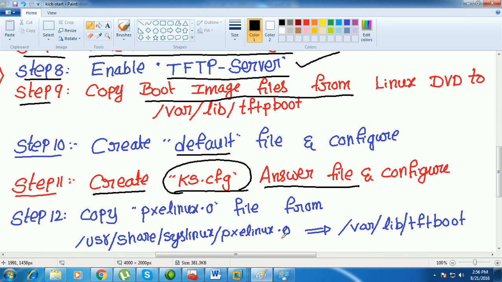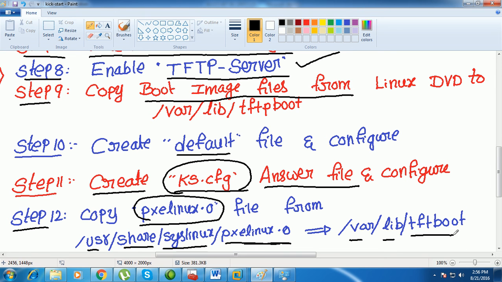So now step 11 is over, and step 12, you need to copy the pxelinux.0. This file is there under the usr share directory, syslinux, pxelinux.0, and this you need to copy under the var lib directory, tftp boot.